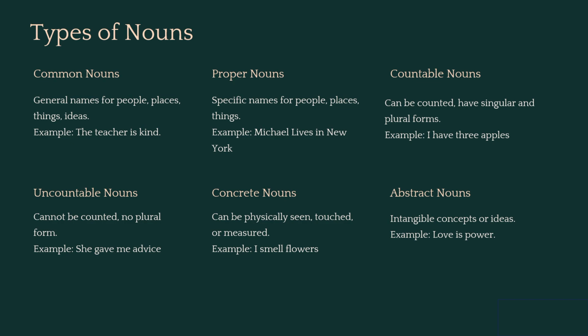Then we also have concrete nouns, and these are things that you can see, touch, or hear. Words include flower or book. I smell the flowers is a good example. The flowers would be a concrete noun. Then we have abstract nouns. Now, abstract nouns, these are things that you cannot touch. These include words like love or freedom. So, for example, in a sentence, love is powerful. Abstract nouns are more about ideas or feelings.